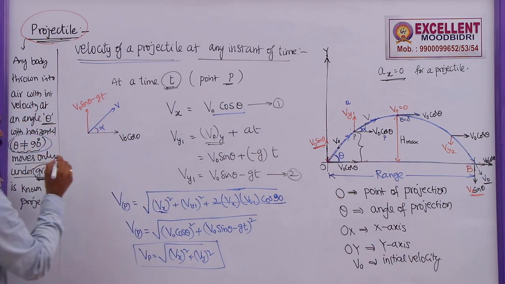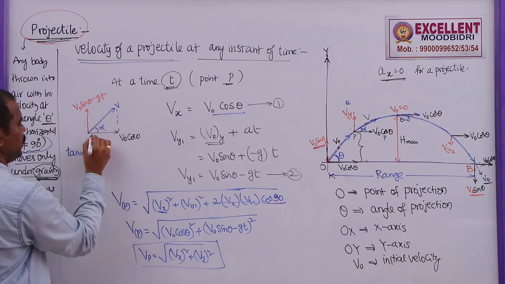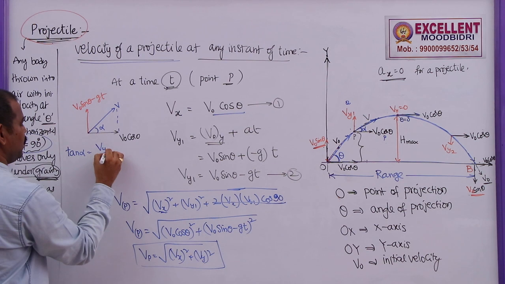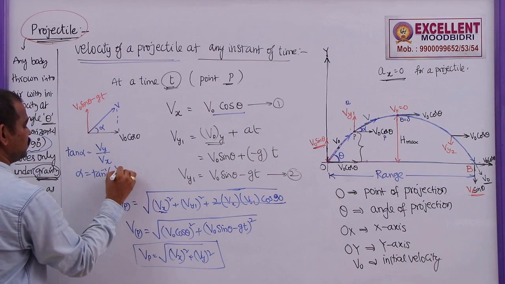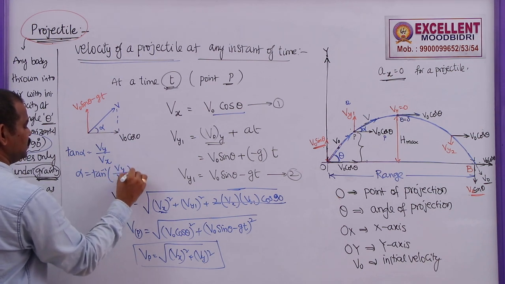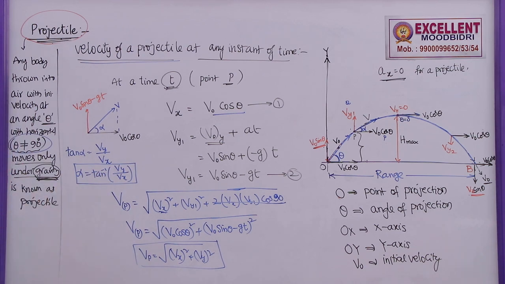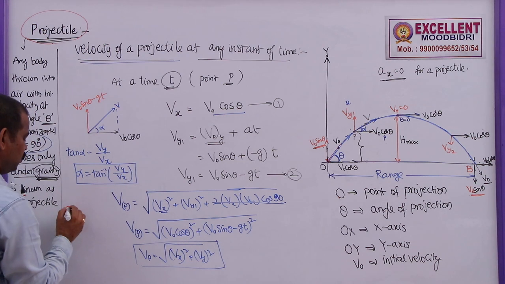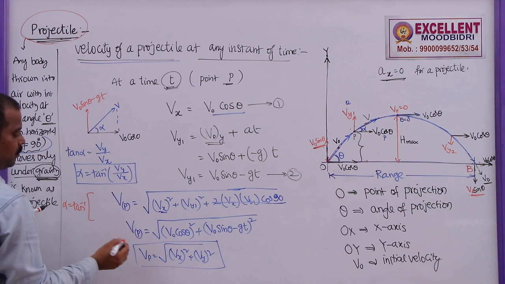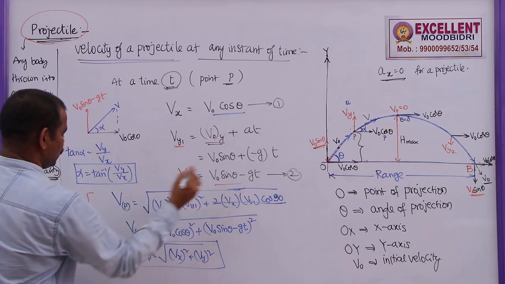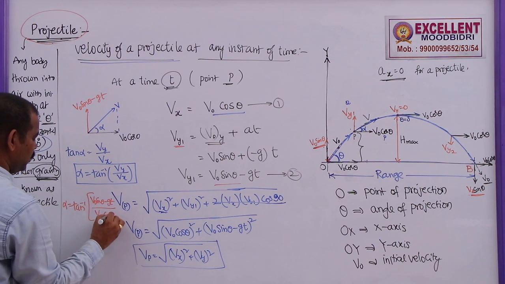How to find this alpha? We have this formula, tan alpha is equal to opposite side by adjacent side, that is V along the y axis by V along the x axis. So alpha is equal to tan inverse of velocity along the y axis by velocity along the x axis. If you substitute these values, because these values are known, alpha can be written as tan inverse of V naught sin theta minus gt by V naught cos theta.